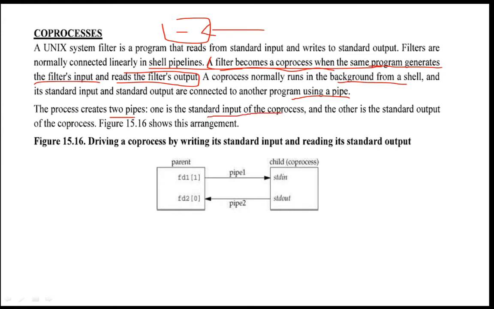One is the standard input of the coprocess and the other is the standard output of the coprocess. We drive a coprocess by writing to its standard input and reading from its standard output. fd1 is used in writing mode, so that is the standard input. fd0 is for reading mode, so that is the standard output, and that will be connected to the parent and child process. So that will be the coprocess of your parent.